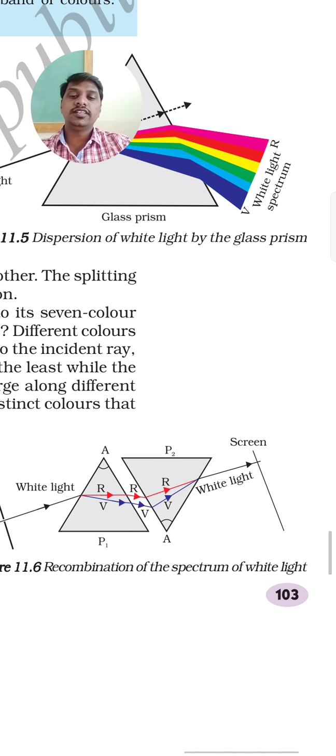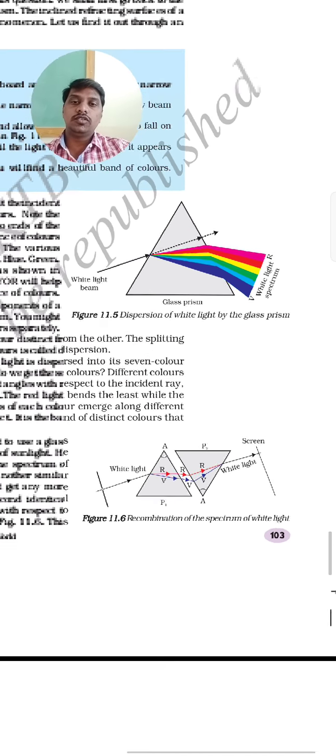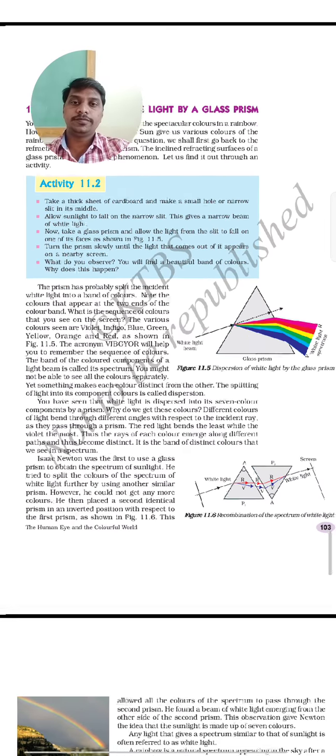You can write the description as I said. If we pass the white light through the prism, it forms the 7 different types of color. Those 7 different types of color, once again if we pass through another prism, will create once again the white light, which we can capture on the screen also. This is recombination of spectrum of white light. Okay, so I think you have understood this one.